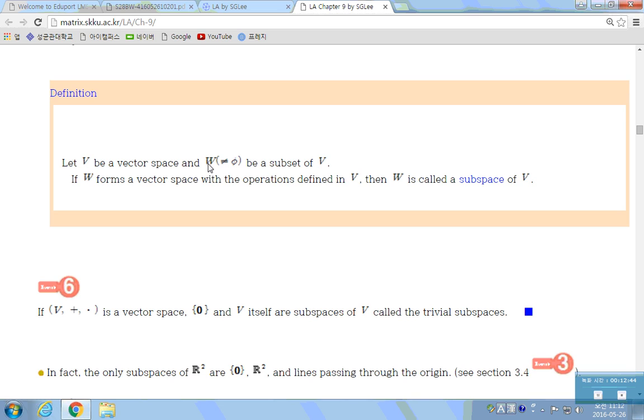This non-empty subset W should satisfy the 10 properties under the same two operations that V has. In that case, if W with plus and dot satisfies the 10 properties, then we call W a subspace of V. If W and V use two different operations, then we don't say it's a subspace.